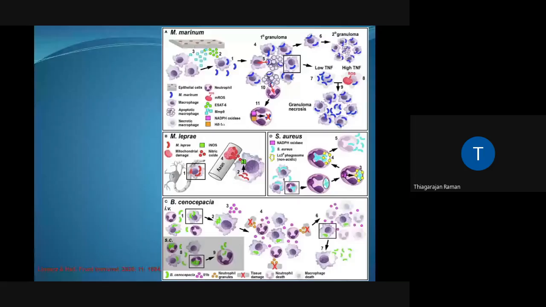Mycobacterium leprae has also been studied using zebrafish larvae, and in this instance, they have identified that the pathogen infects the macrophage in the nervous system and subsequently migrates along the axon, destroying mitochondria by production of nitric oxide. Okay, which causes the adverse changes associated with this particular infection.